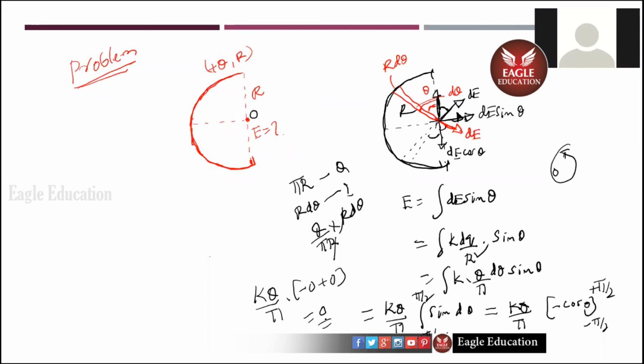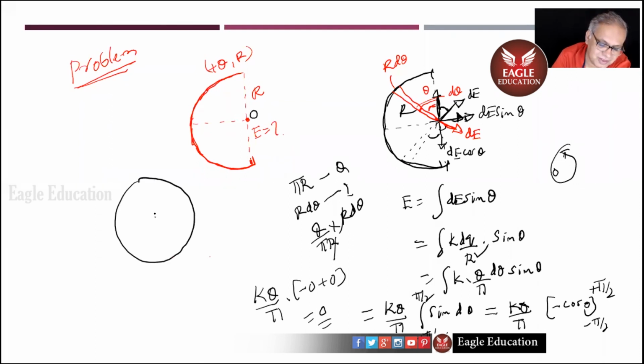Okay, sir. It's not 0. How can it be 0? For a full ring, it is 0. For a half ring, how will it be 0, children? There was a logic previously, no? For a full ring, dq cancelled. For a half ring, which will cancel and give it 0, Bharat?